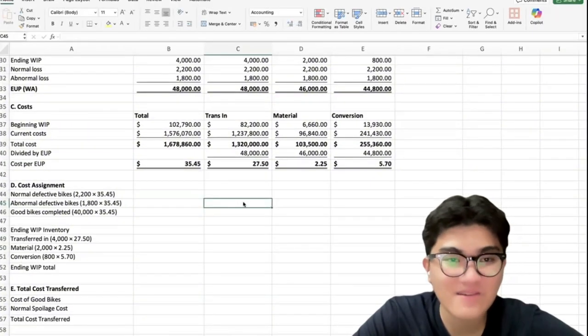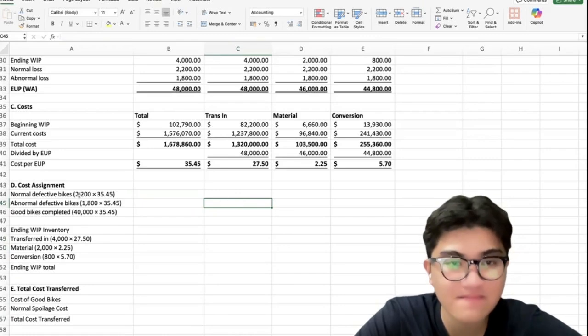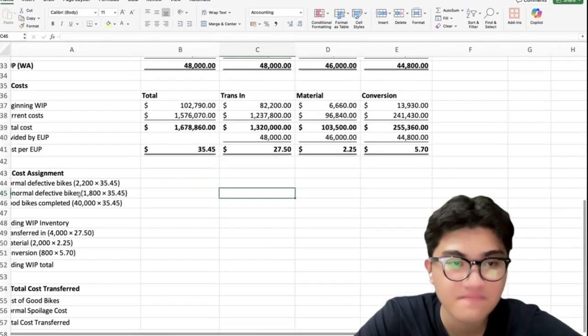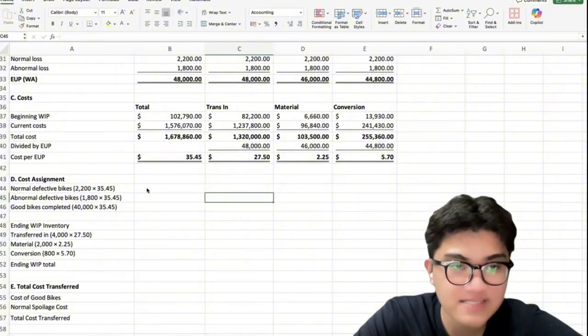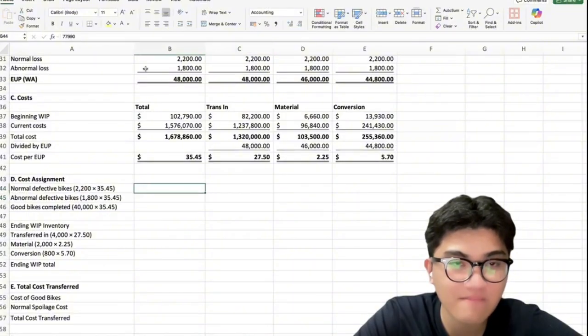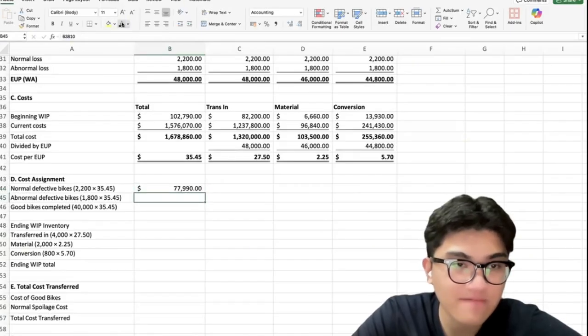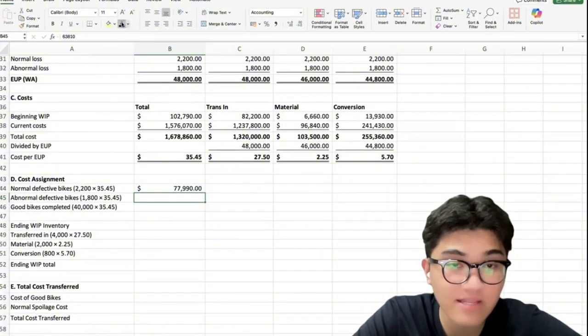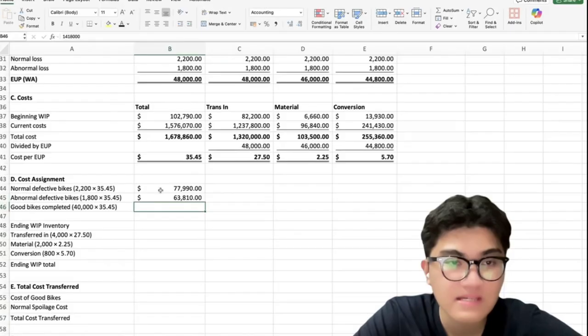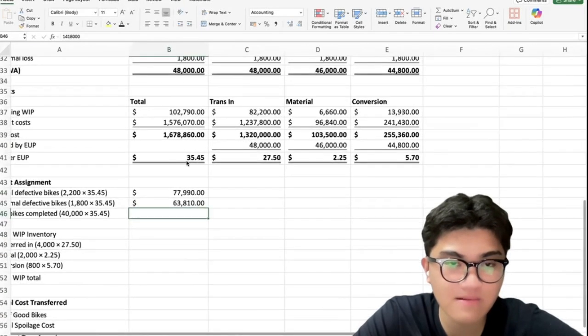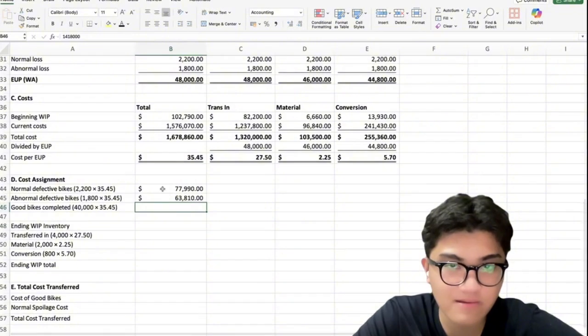Okay, now let's go to the cost assignment. So normal defective bikes, 2,200 times 35.45, we get 77,990. Then abnormal defective bikes, 1,800 times 35.45, we get 63,810. So ito siya yung ating i-times, yung cost per EUP total.